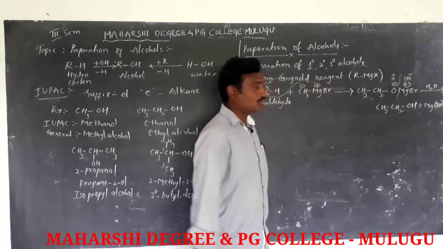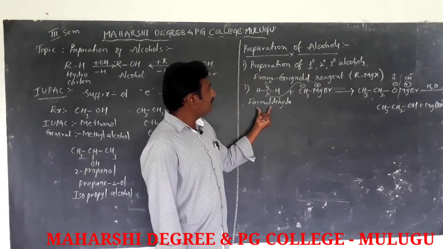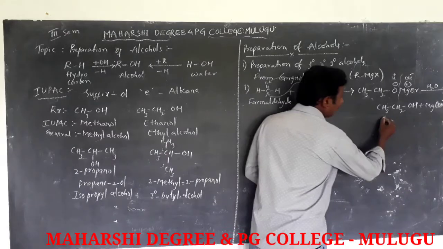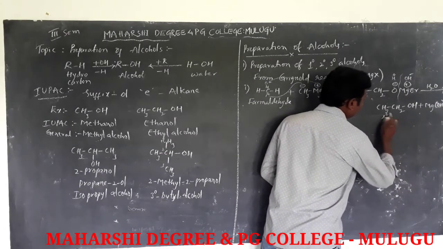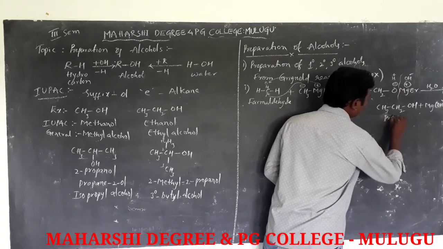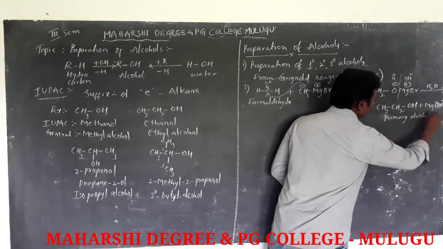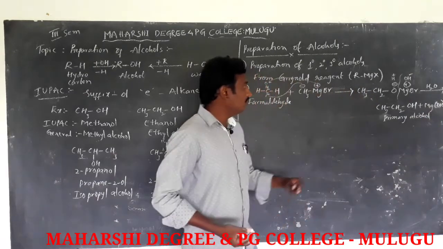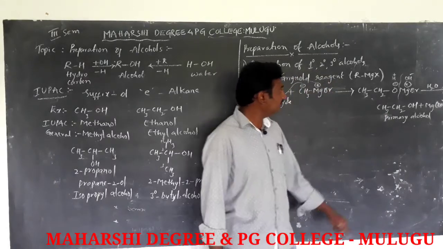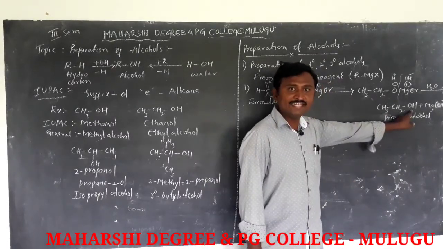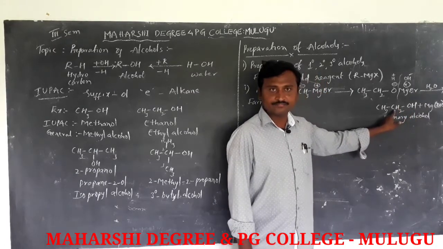as the additional product, the byproduct. In this reaction we can prepare primary alcohol. Why is this called primary alcohol? Because the OH group is bound to the primary carbon.